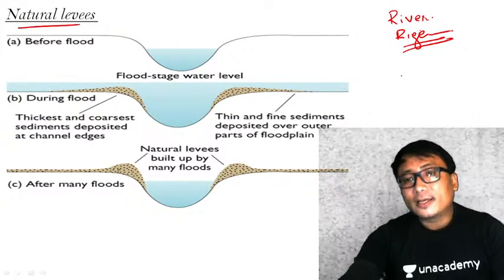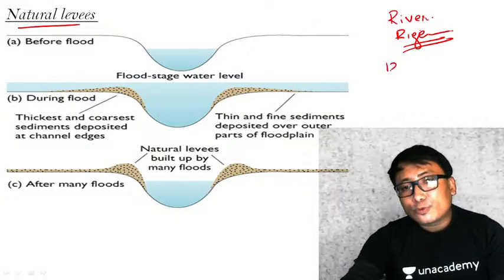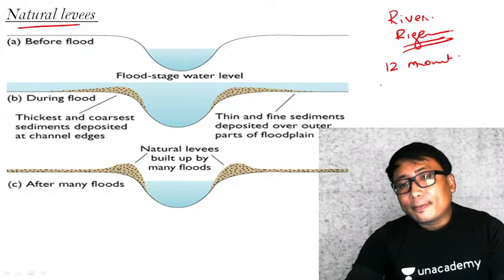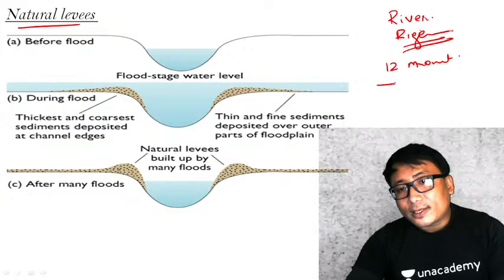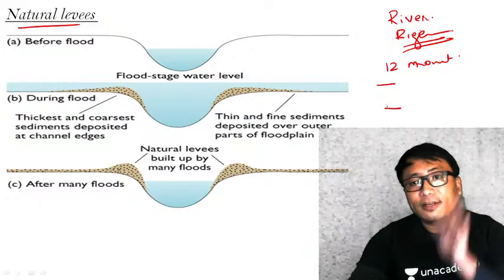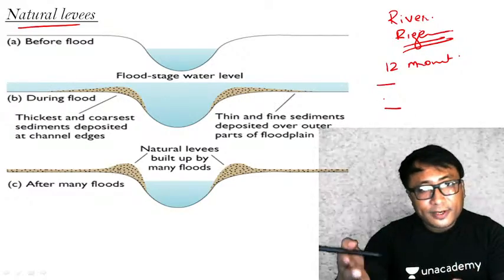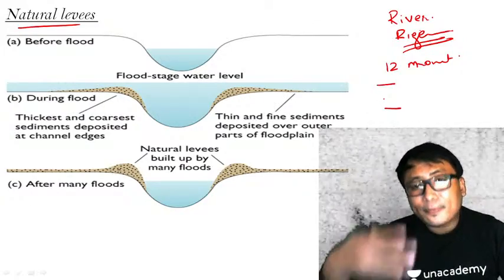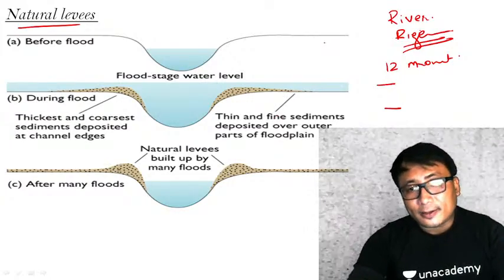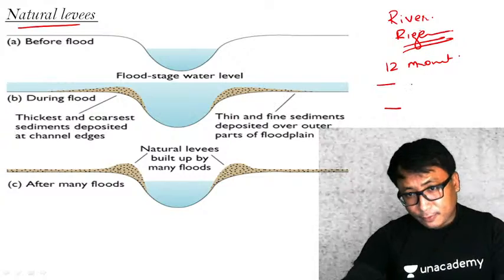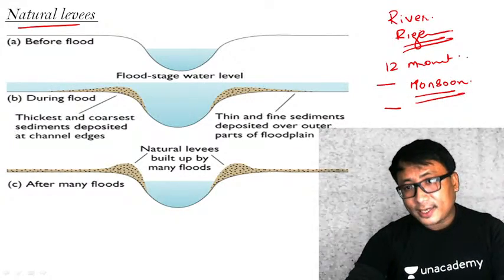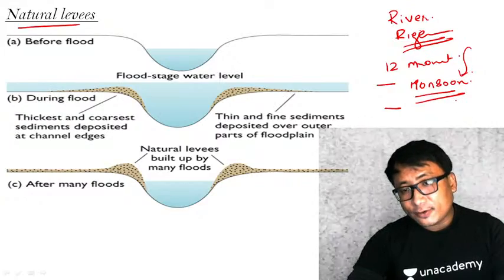River regime is nothing but, in a 1 year cycle, that is a 12 months period, the maximum amount of water in the river and the minimum amount of water in the river. That is known as the river regime. We have seen simple river regime, double river regime, complex river regime. If you consider the rivers of India, in India we have a monsoon type of climate. An important characteristic of monsoon type of climate is it rains in the summer, dry in the winter.